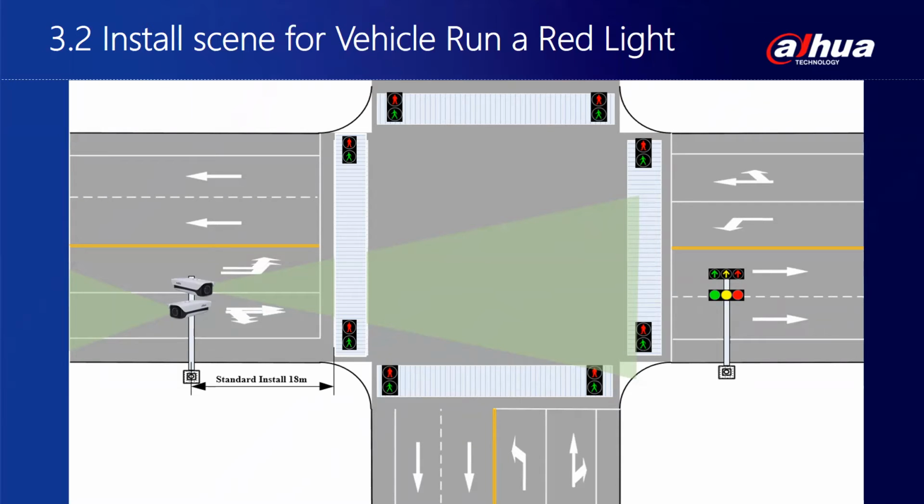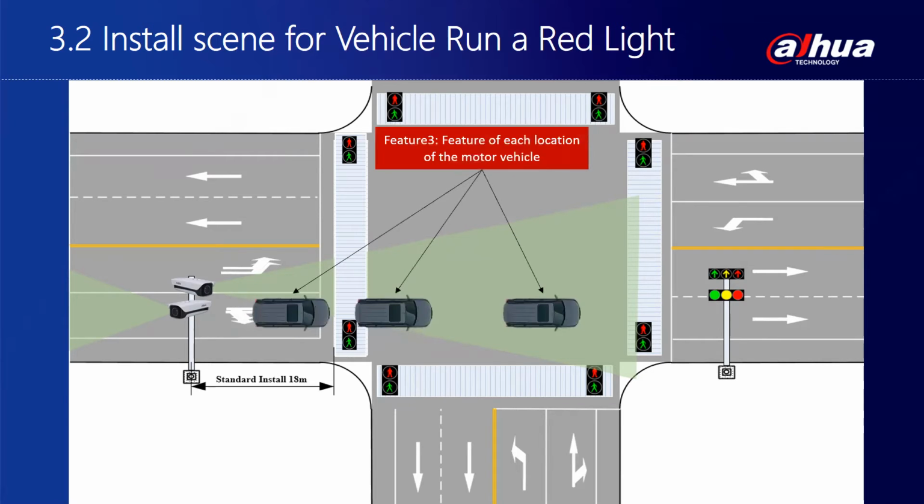This is the top view of our equipment installation scene. Usually we will erect a pole 18 meters in front of the stop line, 6 meters high. And the camera will be armed to the middle of the intersection. The camera faces the direction of the intersection. The scene must include stop lines, zebra crossings, and traffic light signals, as well as the position of the motor vehicle to see the direction of travel.